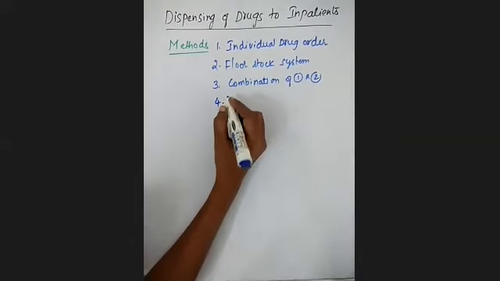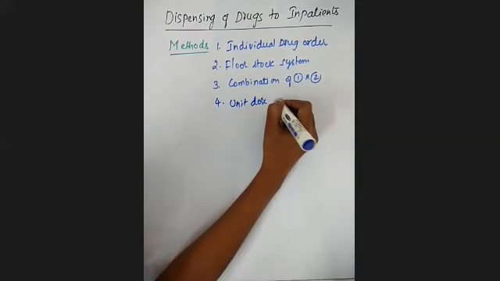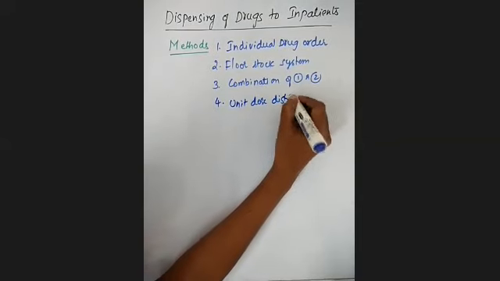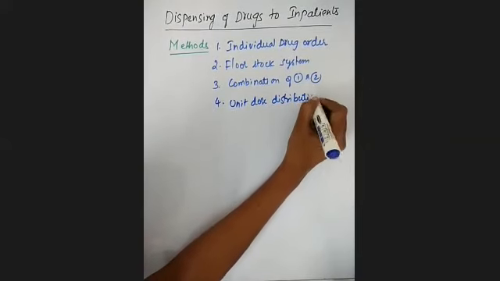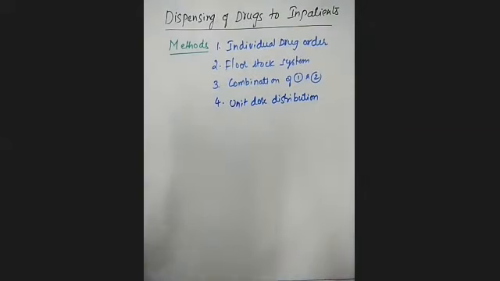And the fourth one is the unit dose distribution system. These are the four methods mainly observed for the dispensing of drugs to the inpatients. What are those? Individual drug order system, floor stock system, the third one is a combination of 1 and 2, and the fourth one is the unit dose distribution system.